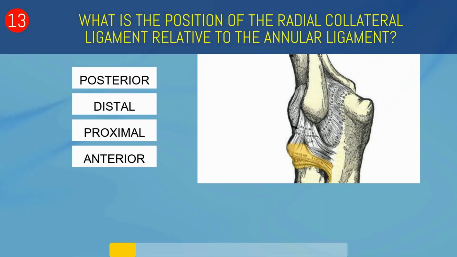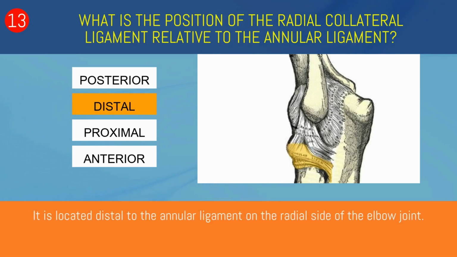What is the position of the radial collateral ligament relative to the annular ligament? Posterior, distal, proximal, or anterior? Distal. It is located distal to the annular ligament on the radial side of the elbow joint.